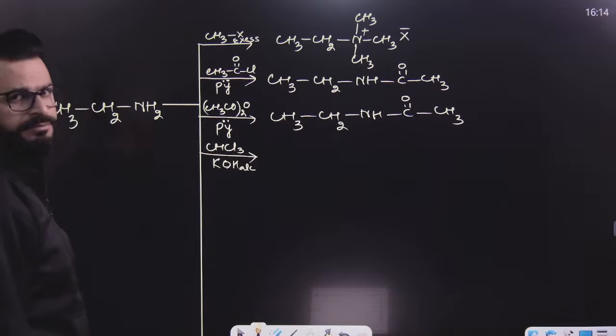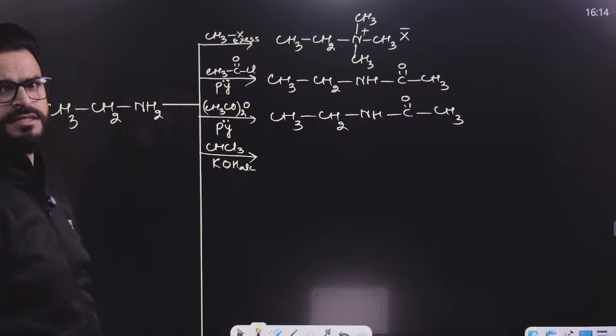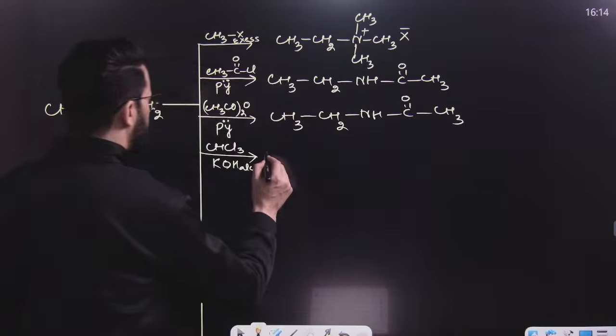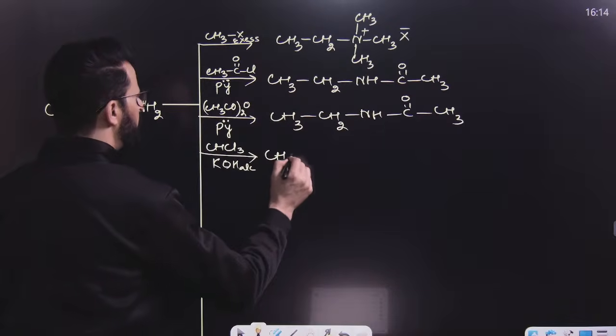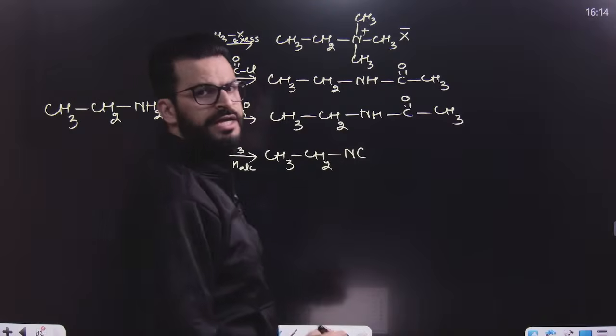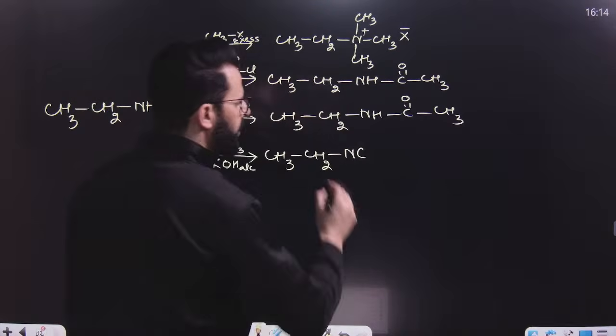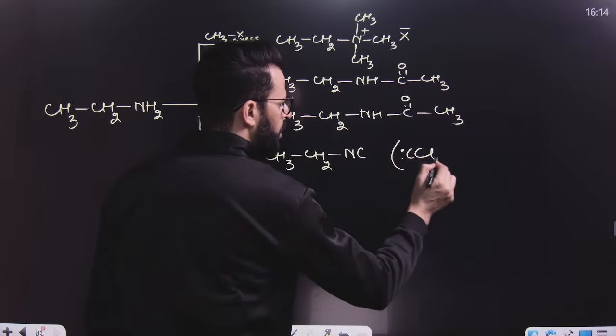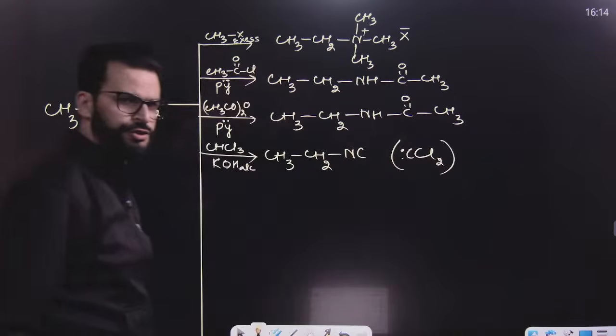In basic medium, this reaction is simply known as the carbylamine reaction, or carbylamine test, because here we will get a bad-smelling compound, isocyanide, isonitrile or carbylamine. The electrophile of this reaction is CCl2, I mean dichlorocarbene is the electrophile of this reaction, you know that.